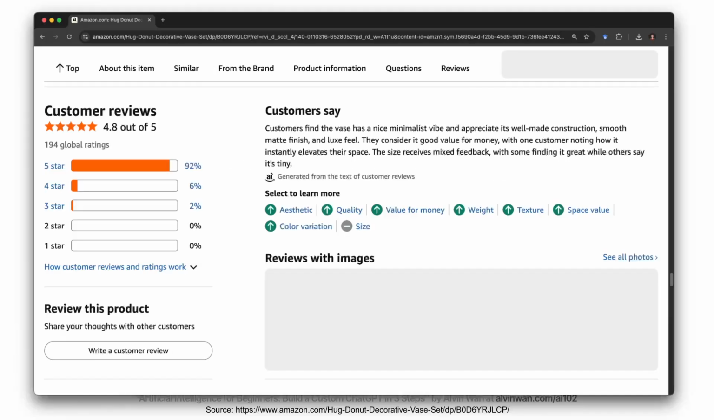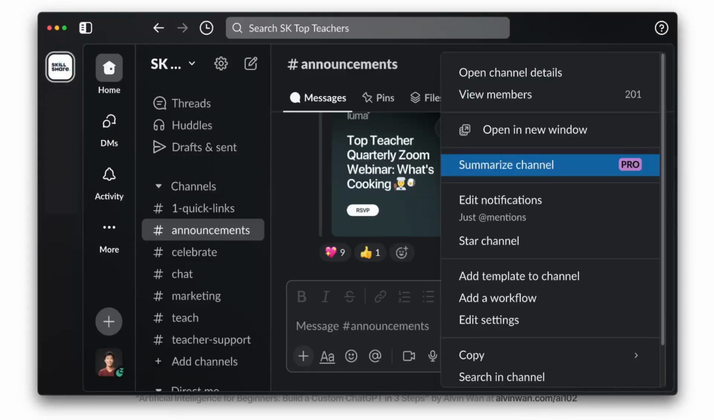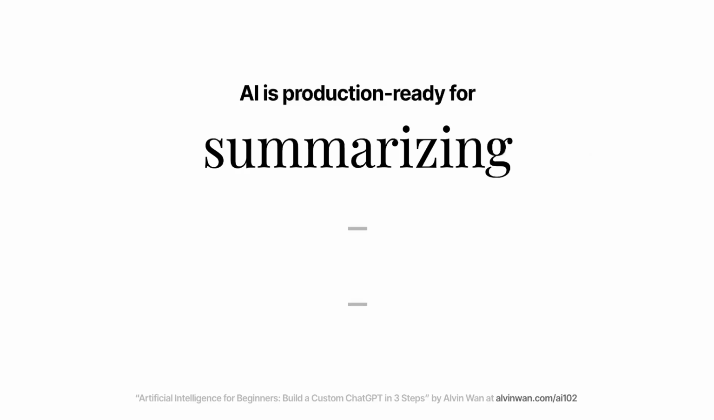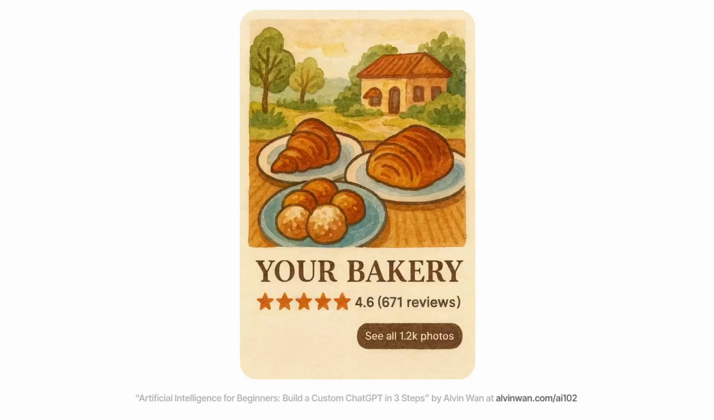For example, Amazon uses AI to summarize product reviews in a customer say section. Slack uses AI to summarize channels. And Notion uses AI to summarize Zoom meetings for you. So there are many commercial examples of summarization alone. Now let's try this ourselves. Let's say you run a bakery with hundreds of reviews. You'd like to gain insights from those reviews to help your bakery grow.